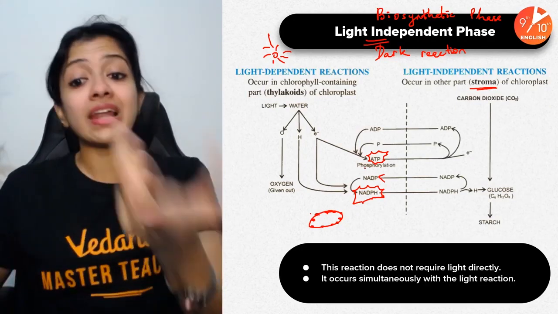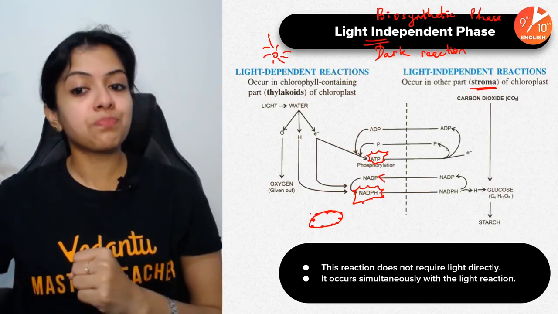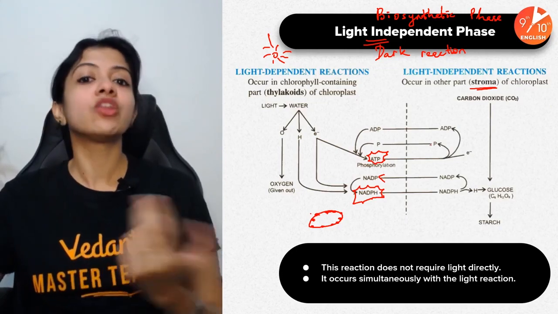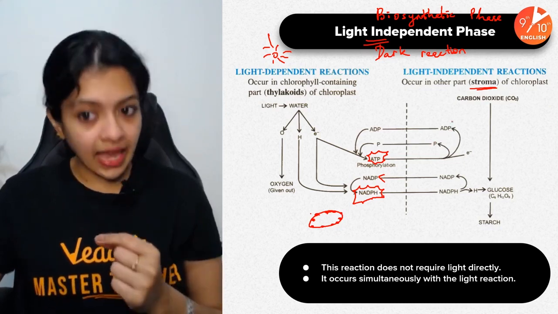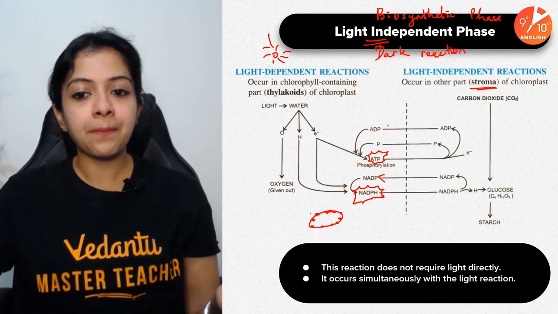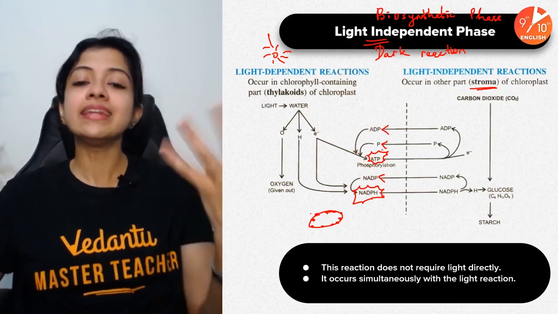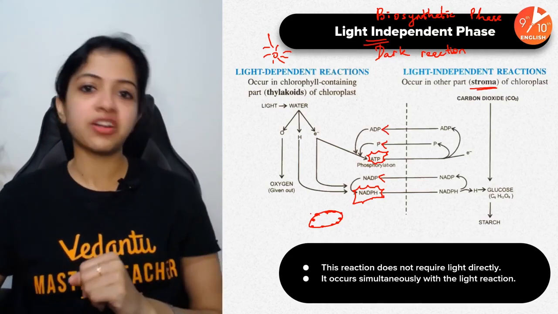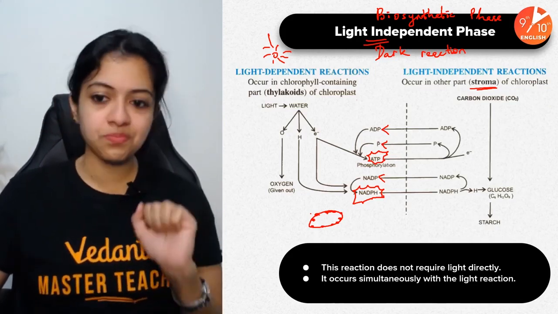Okay. Likewise, ATP also gets split up into ADP and inorganic phosphate, and they both also get recycled and regenerated so that they can be used in further steps of light reaction. I mean, further rounds of light reaction, basically.